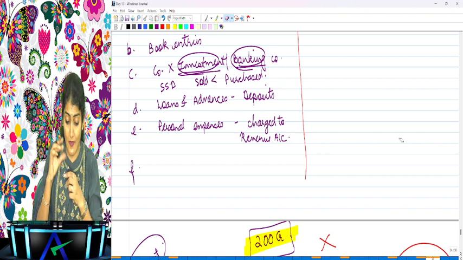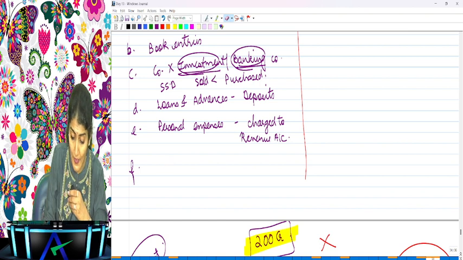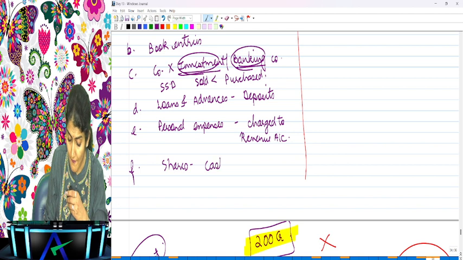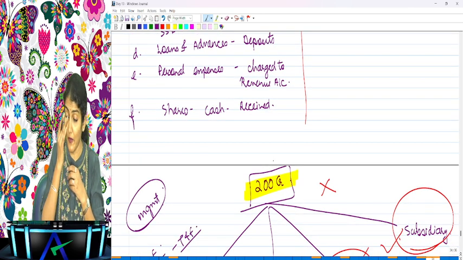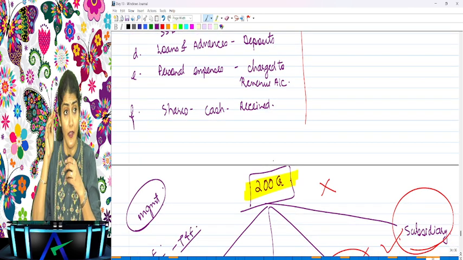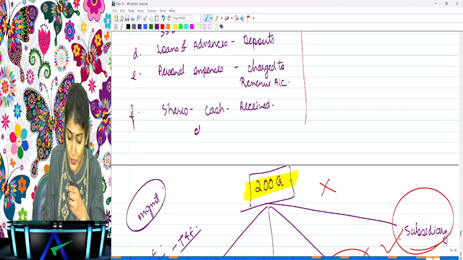Right. And what is the last one? If the company has allotted shares during the year for cash, then what does it say? Whether the cash is actually received. If shares have been issued during the year for cash, auditor, you inquire whether the cash is actually received. And if shares have been issued for consideration other than cash, then in that case, what does it say?